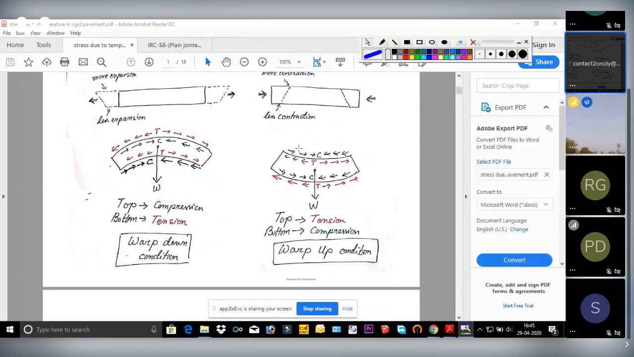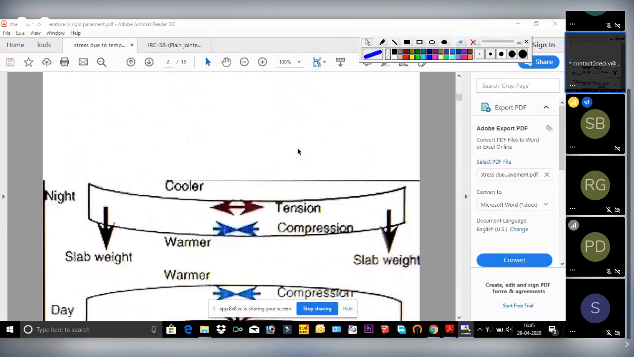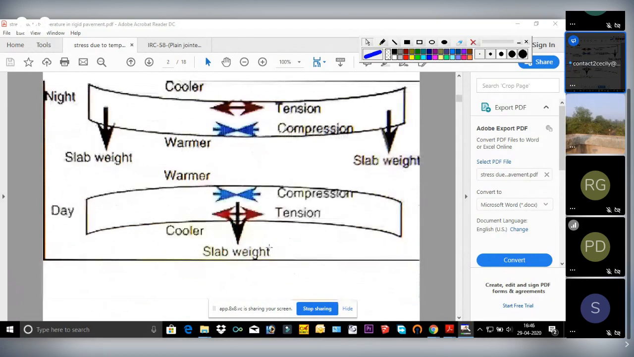Yeah, ma'am. Okay, now see here. At night time it was warp up. So in the topmost layer there will be tension within the slab, and at the bottom layer there will be compression. Similarly, vice versa in this case. See here, why?